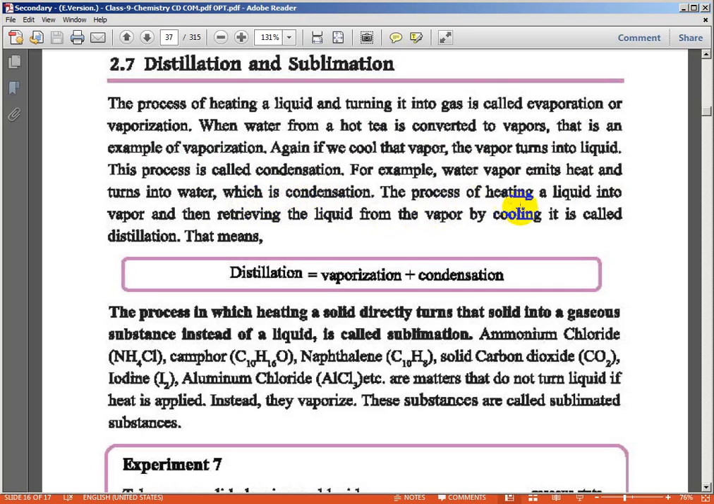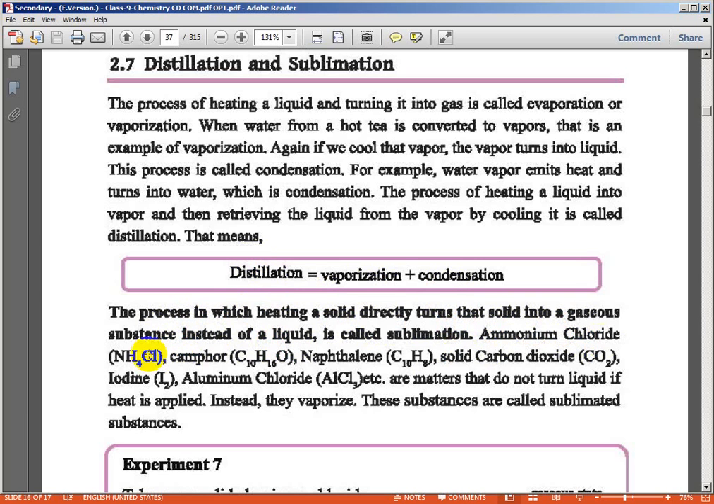The process of heating a liquid into a vapor and retrieving the liquid from the vapor by cooling is called distillation. That means distillation is vaporization plus condensation. The process in which heating a solid turns it directly into a gaseous substance instead of a liquid is called sublimation.